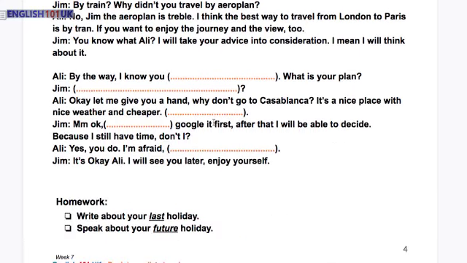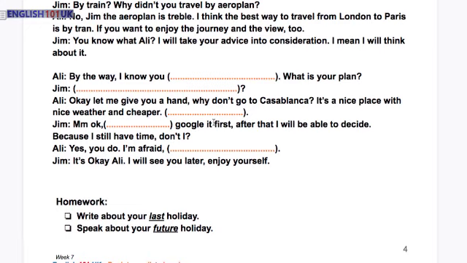By the way, I know you are going on holiday too next month. What is your plan? I really don't know. What am I going to do? Okay, let me give you a hand. Why don't you go to Casablanca? It's a nice place with nice weather and cheaper.